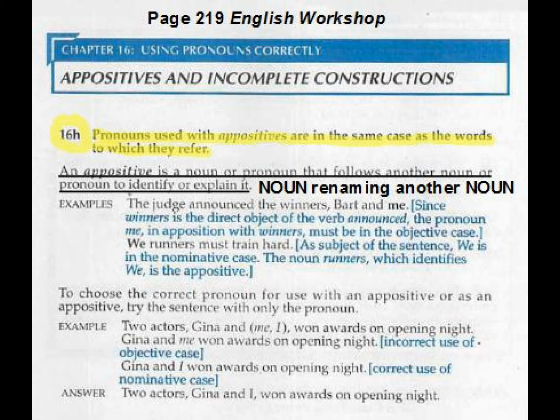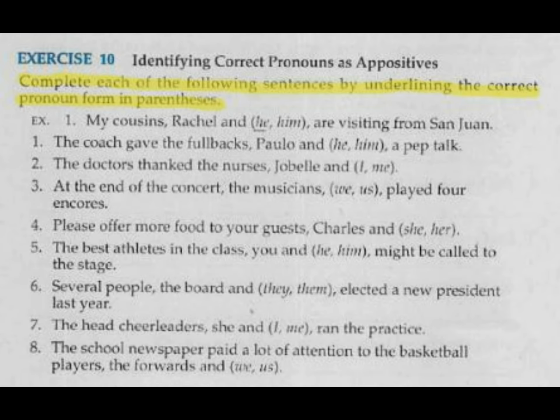Now let's look at the next one. Gina and I won awards on opening night. You could even just go down to I won an award on opening night. So that is the correct use. I is renaming actors, which is acting as a subject in the sentence, so it has to be a nominative case. Okay, now let's do exercise 10, identifying correct pronouns as appositives.